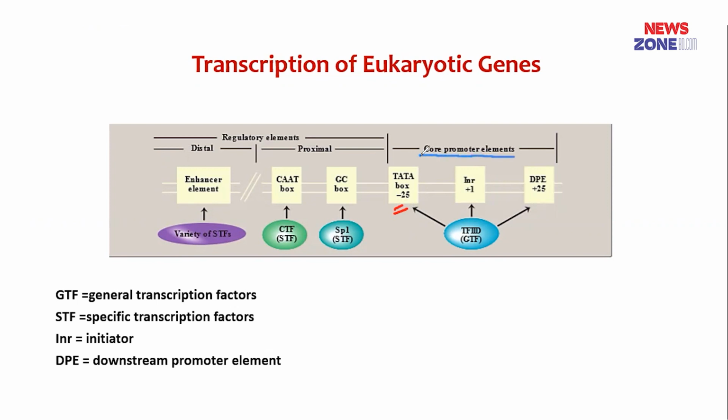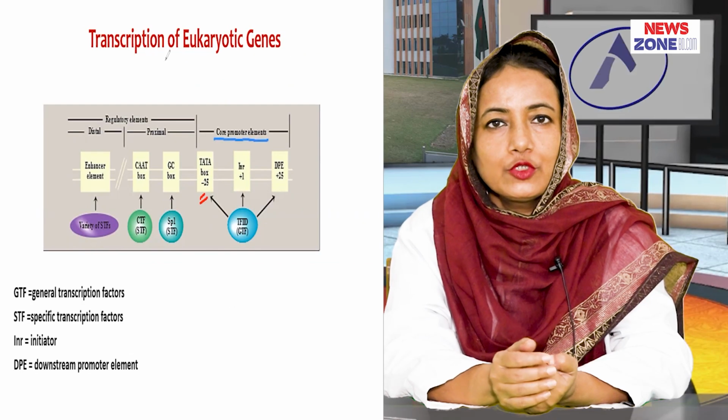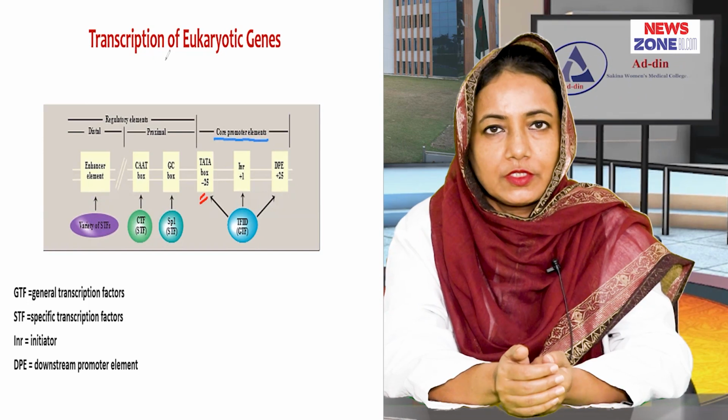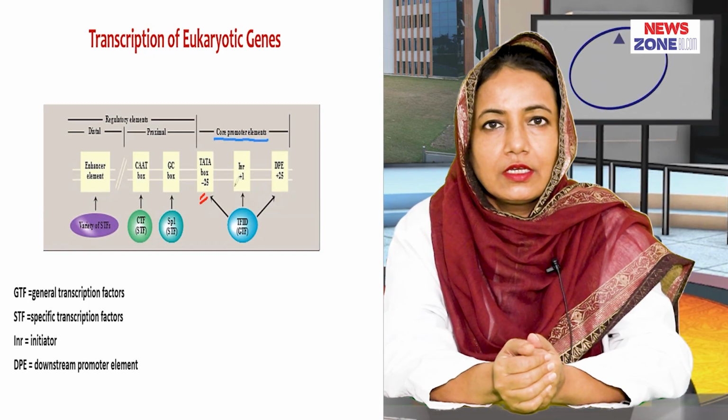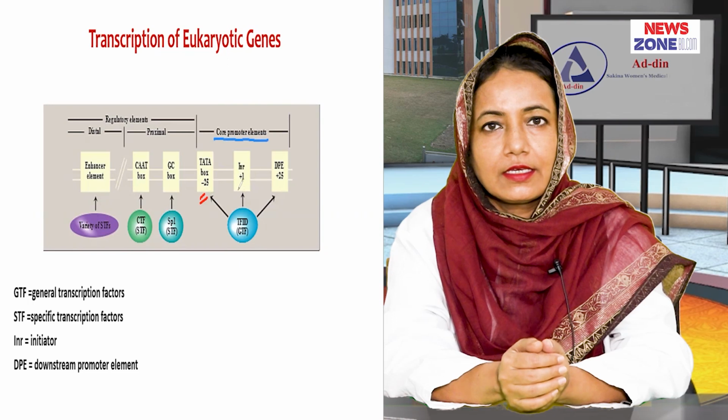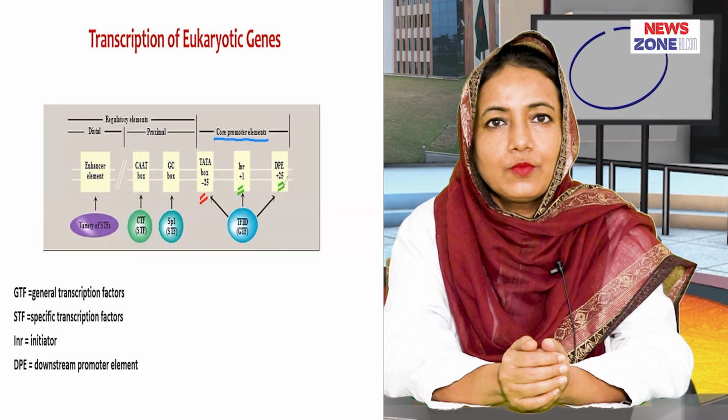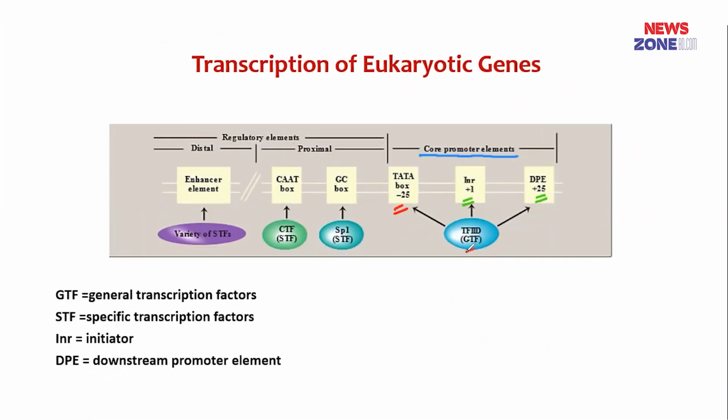sequence that is nearly identical to the Pribnow box of prokaryotes, and it is found about 25 nucleotides upstream of the transcription start site. In most of the genes, no TATA box is present. Instead, they contain different core promoter elements like the initiator and downstream promoter element. And this one is the CAT box. It is located between 70 and 80 nucleotides upstream of the transcription start site.